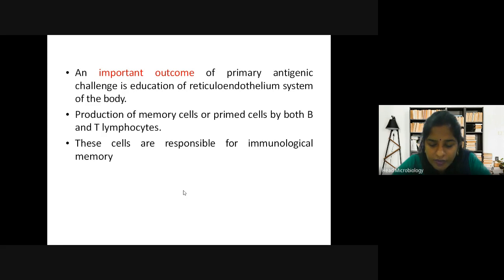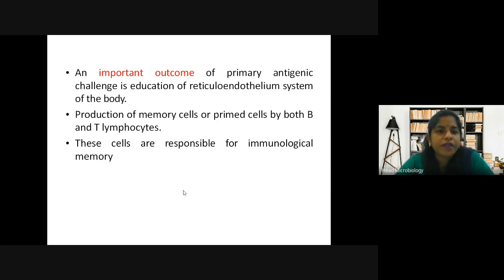Antibody production we have studied last semester. We have studied the response of B and T lymphocytes, and in the final stage, if anybody remembers, it was the memory cells which were producing antibodies. So finally, it was the memory cells which produce antibodies. So production of memory cells or primed cells by both B and T lymphocytes.